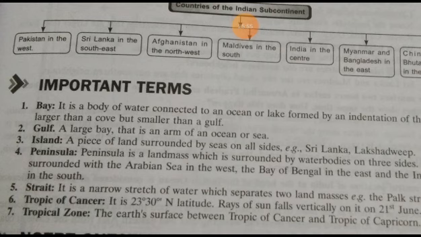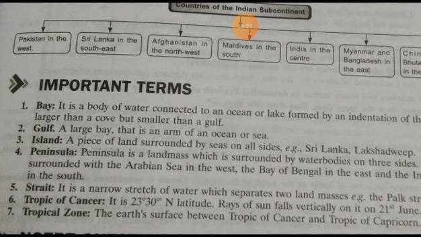Then another term is peninsula. So what is a peninsula? A peninsula is a landmass, but the difference between island and peninsula is that a peninsula is land surrounded by water bodies on three sides.